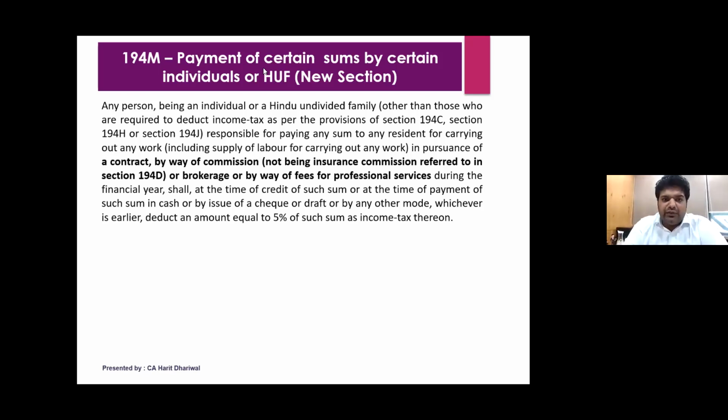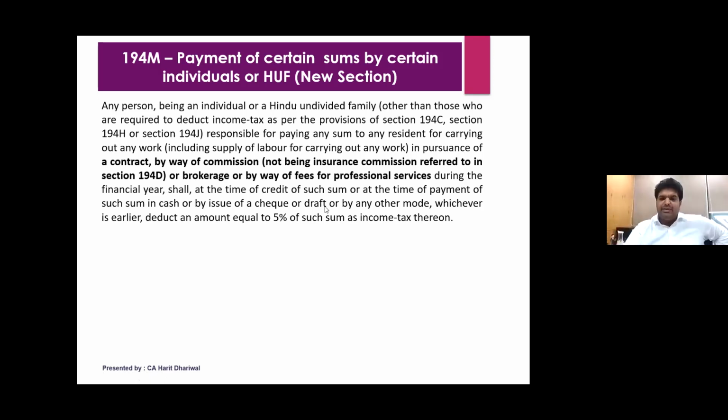So 194M talks about any person being an individual or HUF, other than those who are liable under 194C, H or J, who is responsible for paying any sum to any resident for carrying out any work in pursuance of a contract, or commission or brokerage or professional fees, and the amount exceeds 50 lakh rupees, then TDS of 5% is to be deducted.